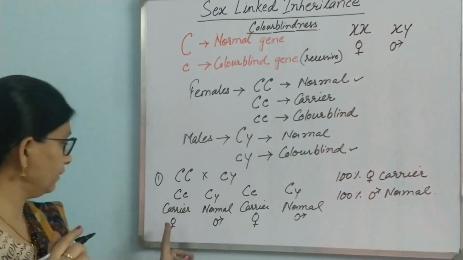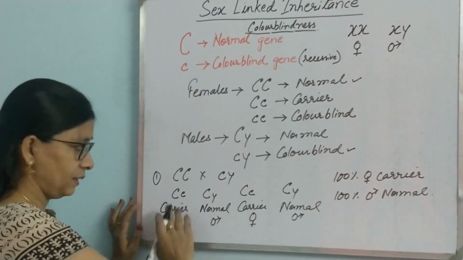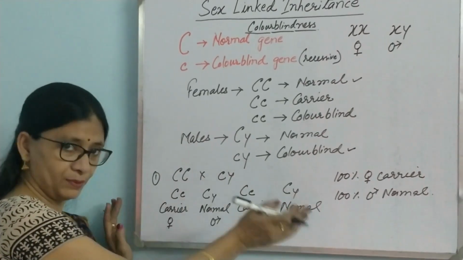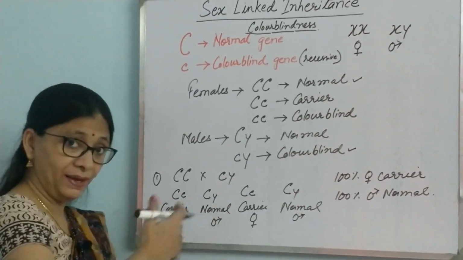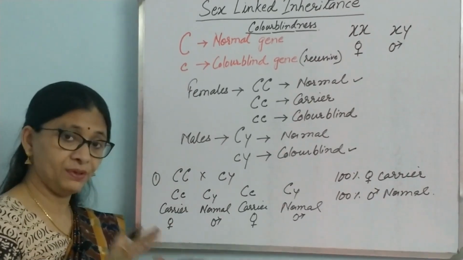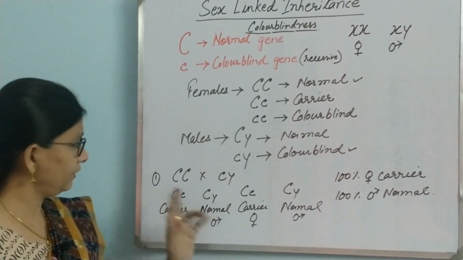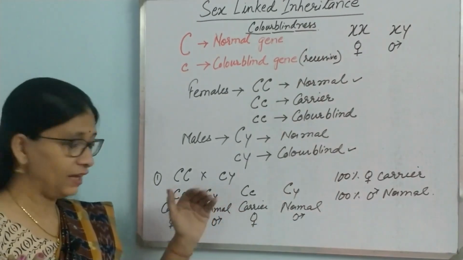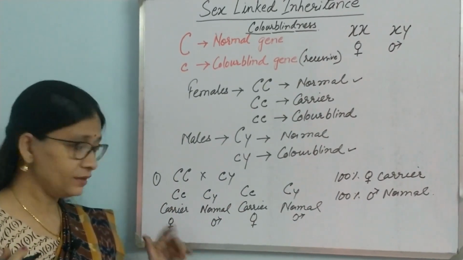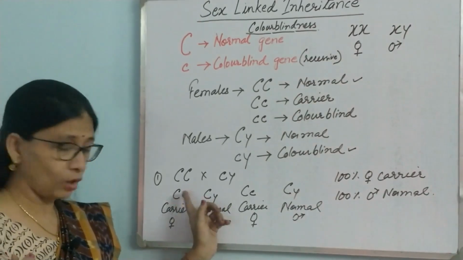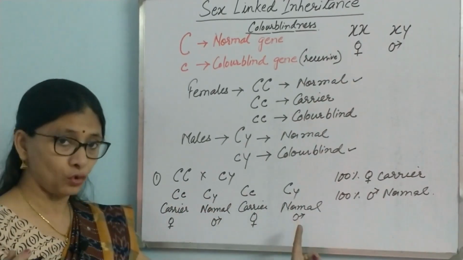Isn't it? We have 2 females out of 4, that means 50% female, 50% male. But out of the females, they are all carrier. That means 100% of the female offspring are carrier. So, is it not that the gene has passed on from father to daughters? Whereas the mother was normal, so all the sons are normal.